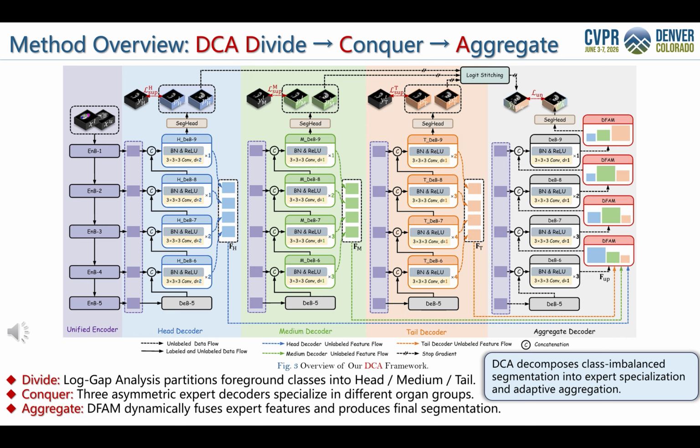First, we divide foreground organs into head, medium, and tail groups using log gap analysis. Second, we conquer the imbalance task with 3 asymmetric expert decoders, each specialized for one organ group. Finally, we aggregate their knowledge through a dynamic aggregation decoder to produce the final segmentation. In this way, DCA reduces majority class dominance while still maintaining a unified prediction.